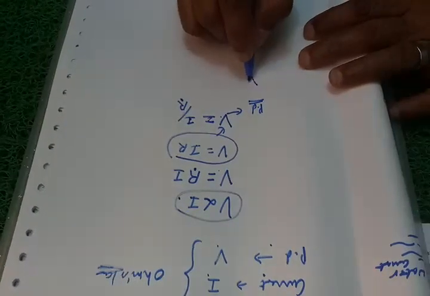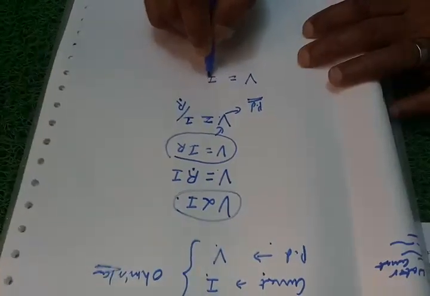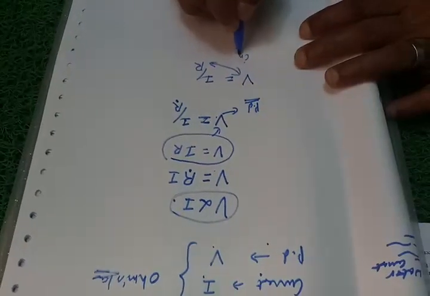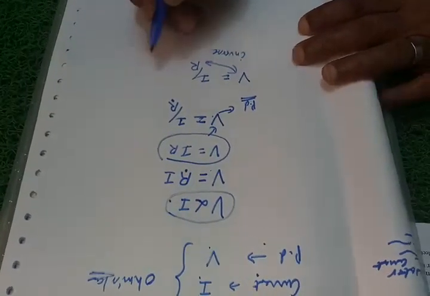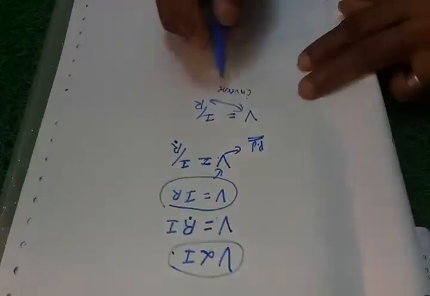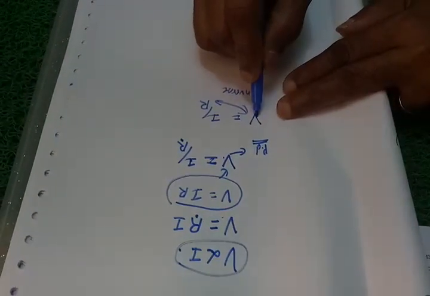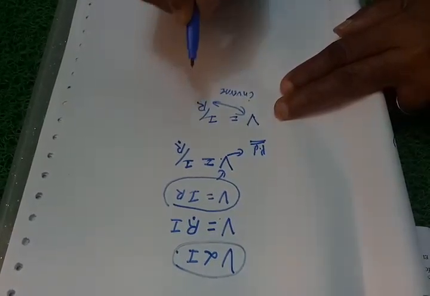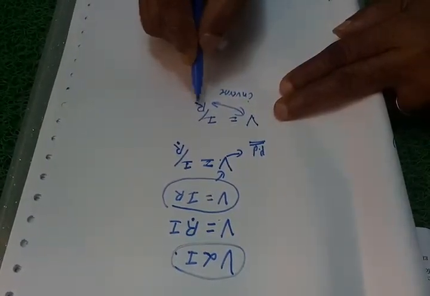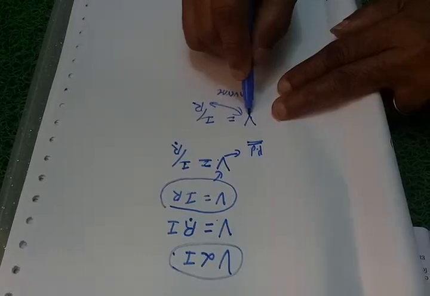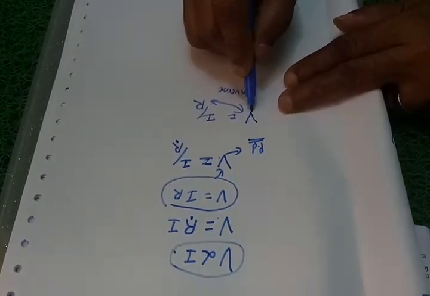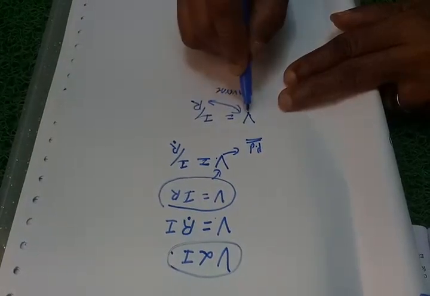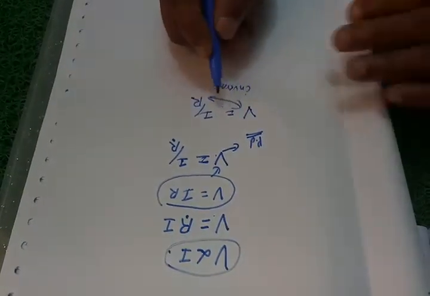So now V is equal to I by R. If you take these two relations, they are inverse to each other. What does an inverse relationship mean? If you increase the potential difference, the resistance goes on decreasing. If you increase the resistance, the potential difference goes on decreasing. For example, if you double the resistance, what happens to the potential difference? It is reduced to half.